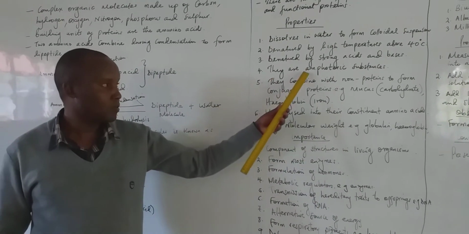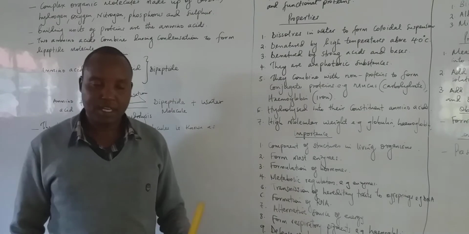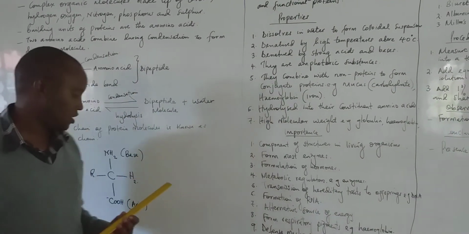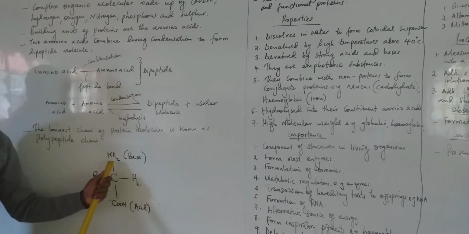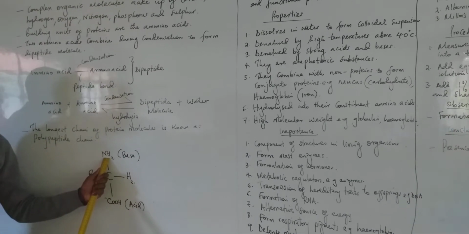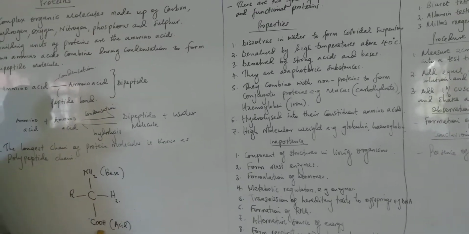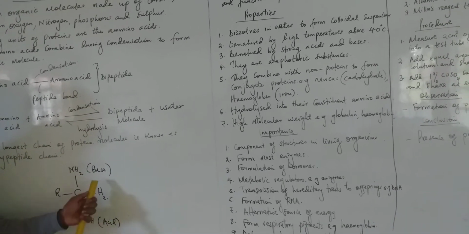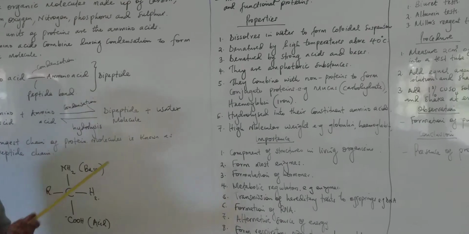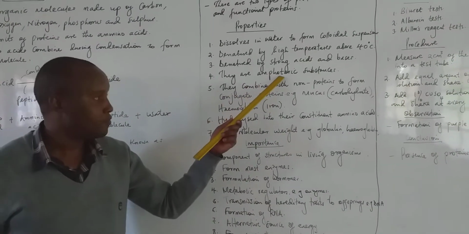Also, protein molecules are amphoteric, that is, they have both acidic property and basic property. For example, if you look at the structure of amino acids, this is the basic property, that is the amino end, and this is the acidic property. So when the two properties, that is both acid and base, are present in that compound, we say that they are amphoteric.